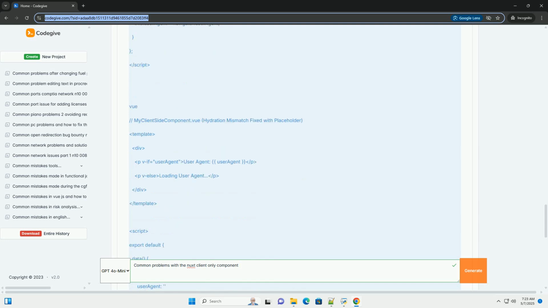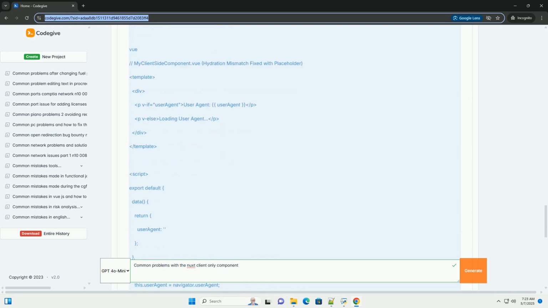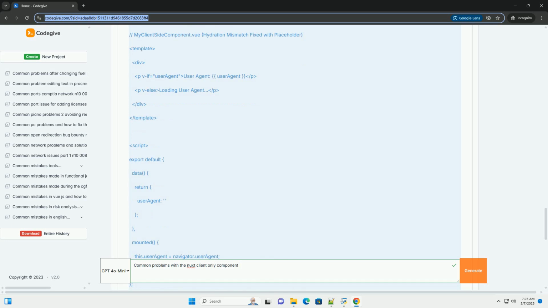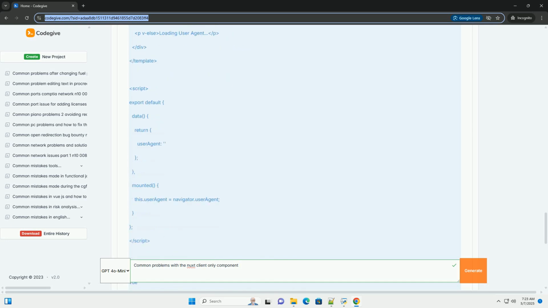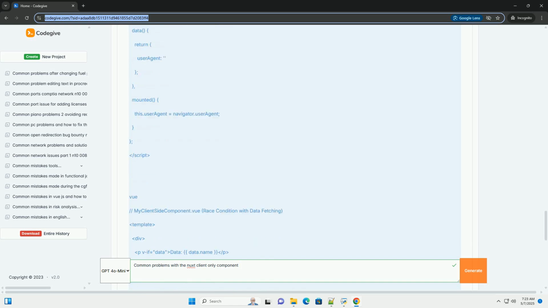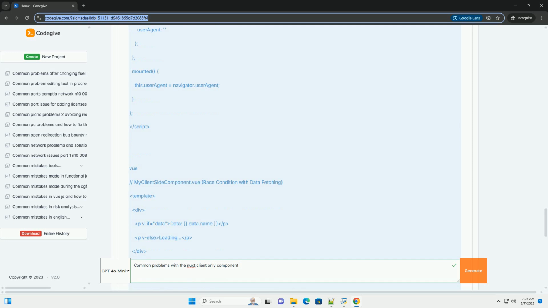3. Problem 2, race conditions, data fetching, third-party libraries. 4. Problem 3, incorrect usage, incorrect placement, logic inside. 5. Problem 4, SEO implications. 6. Problem 5, server-side errors, trying to access window, document. 7. Alternative solutions, when client-only is not the best approach. 8. Best practices and tips.